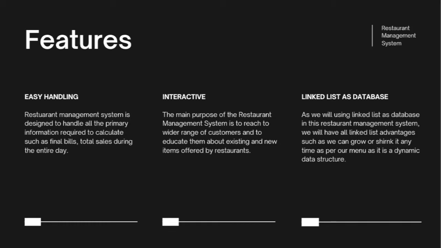Linked list as database. As we will be using a linked list as the database in this restaurant management system, we will have all linked list advantages, such as we can grow or shrink it anytime as per our menu, as it is a dynamic data structure. Unlike an array, there is no memory wasted. Also, insertion and deletion of any item in the menu will be quite easy.